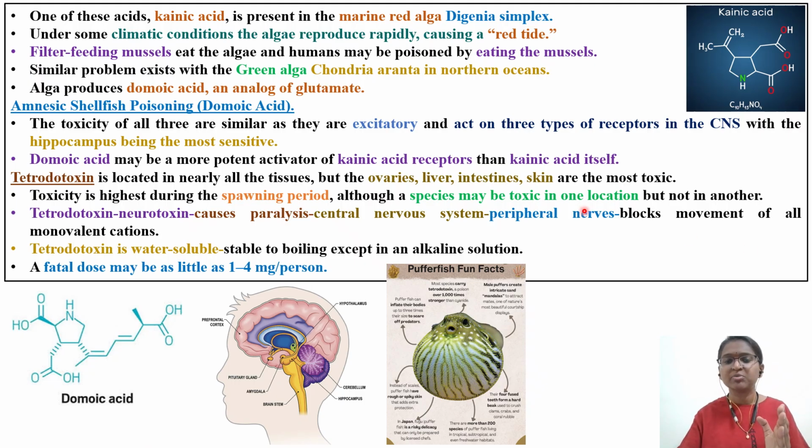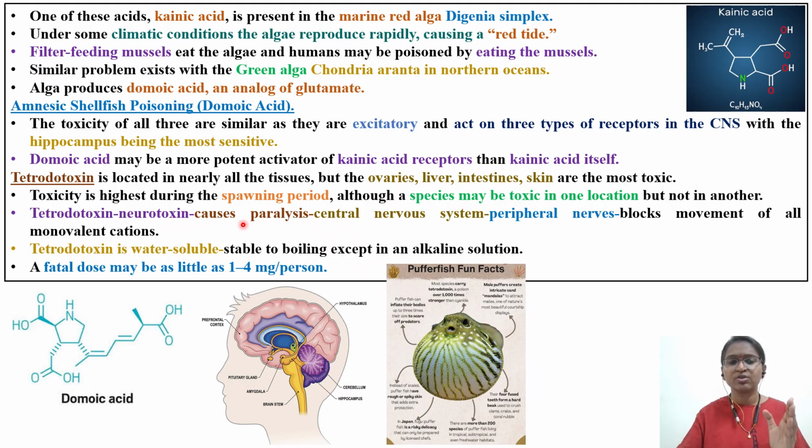Although a species may be toxic in one location, it may not be in another. This type of poisoning also depends on which region of the ocean you are catching the fish in. So region to region, location to location, the poison content in the fish also varies.